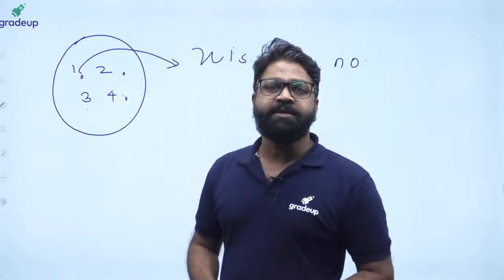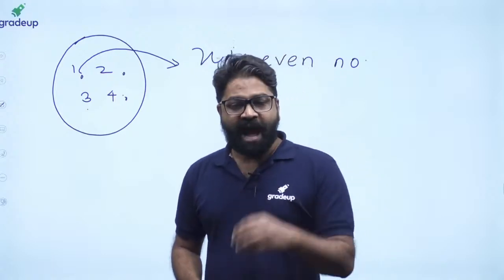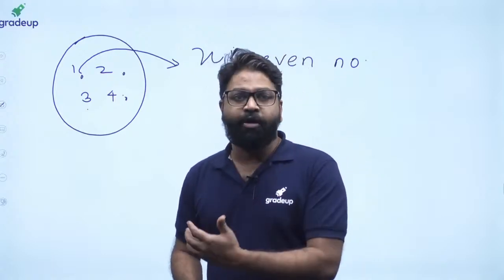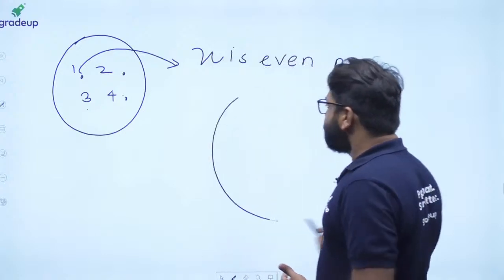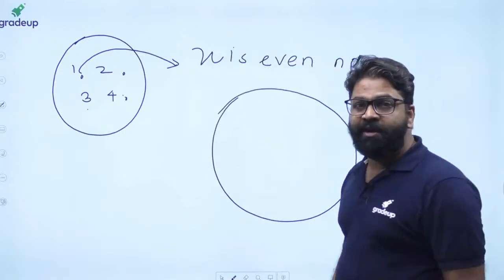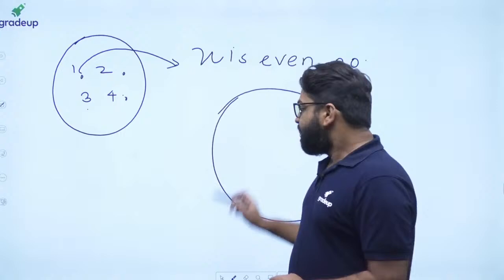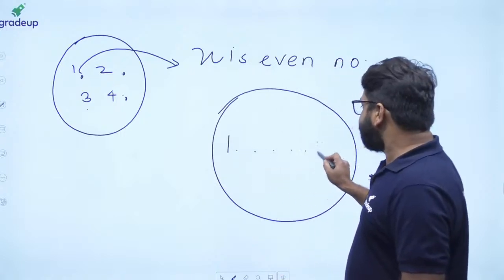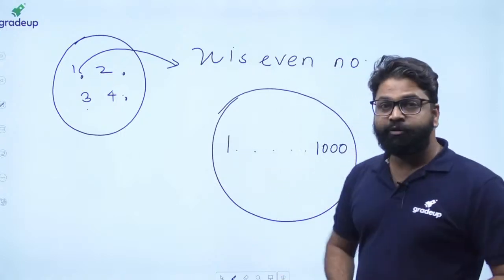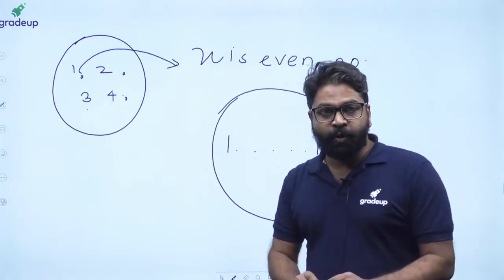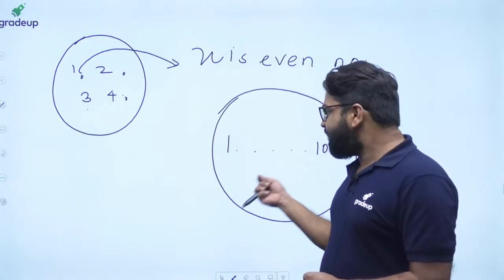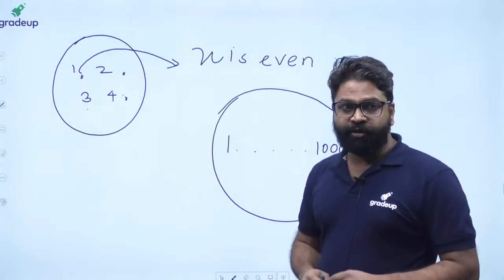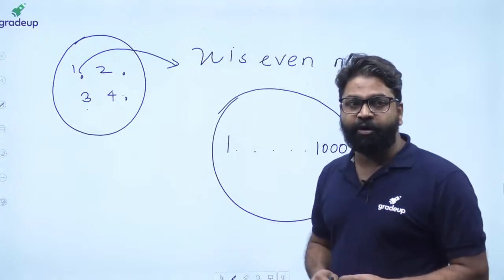If my domain consists of 10 elements, I will go and ask, are you true or not? But what will happen if my domain consists of a large number of elements? If my domain consists of thousands of elements, then it will become tedious. We cannot go and ask each and every element, are you true or not?